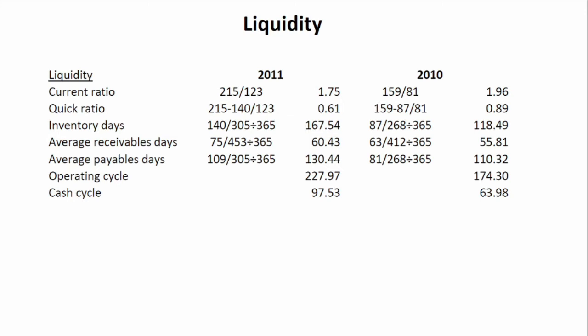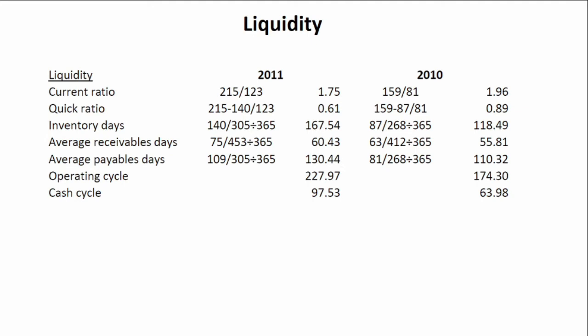Another reason why our trade payable days could have increased is that we may not have enough cash on hand to pay our creditors. So if you look at the cash and cash equivalents figure in 2010, it is 9 million, but then in 2011, it has been replaced with short-term borrowings of 14 million. So in 2010, we had more cash available to pay our suppliers, but in 2011, we actually don't have any cash and cash equivalents sitting under current assets, but now we are relying on short-term borrowings. Perhaps the company does not have enough cash to pay its creditors, and that could be a reason why the payable days has increased.